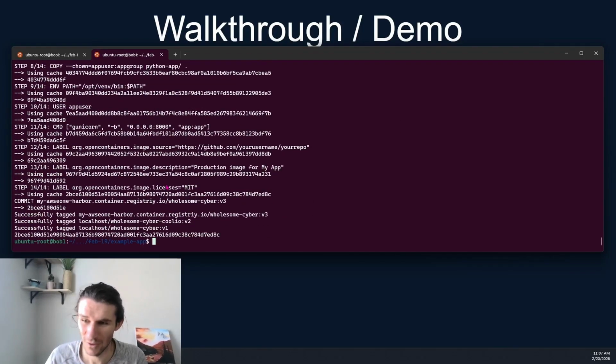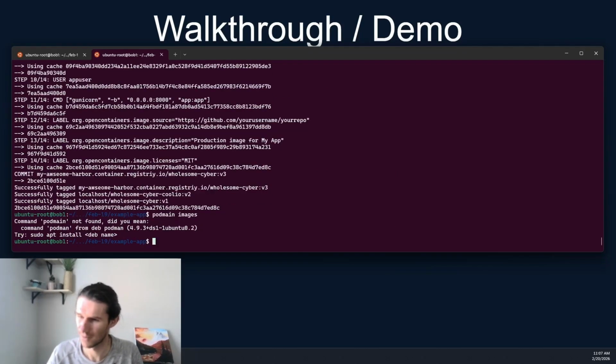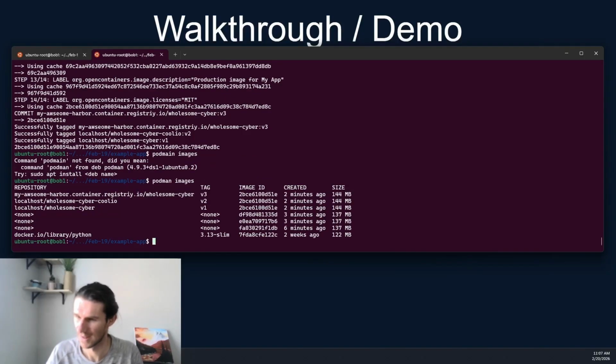We'll build it again. Notice how fast that was. Super fast. And then we go podman images one more time, and now we see that we actually have this registry.